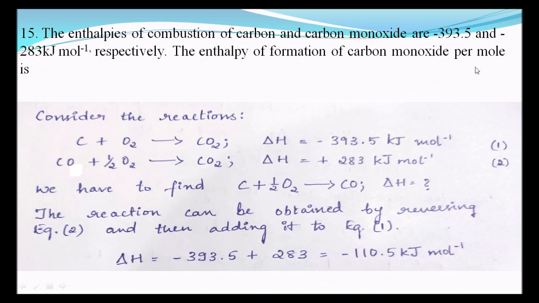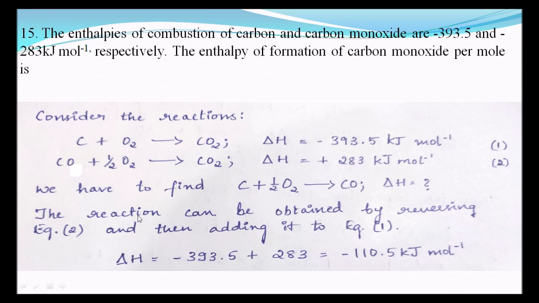Enthalpies of combustion of carbon and carbon monoxide are 393.5 and 283 kilojoules respectively. Find the enthalpy of formation of carbon monoxide. First we have to see what is meant by combustion. Combustion means burning in the presence of oxygen. So carbon we are burning in the presence of oxygen, and carbon monoxide also we are burning in oxygen, and the product must be carbon dioxide in combustion. So delta H is given as minus 393.5 kilojoules, and delta H also is given as minus 283 kilojoules.